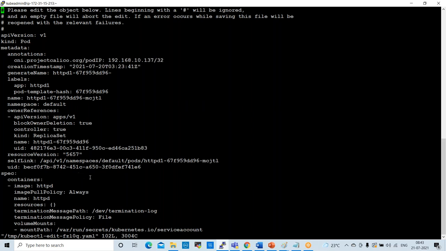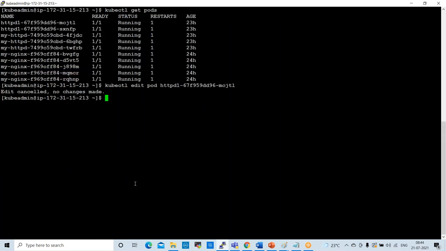if you want to go inside of the pod, the command here is, for example, I want to go inside of the pod. Yeah. From here, if you want to exit, shift colon Q. Okay, quit. Right. Now I want to open one pod here.